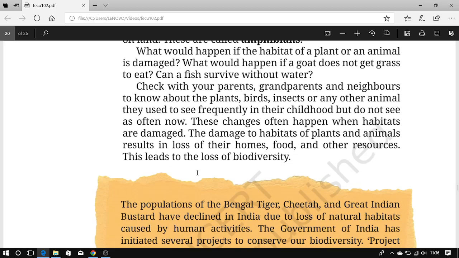Check with your parents, grandparents, and your neighbors to know about the plants, birds, insects, or any other animals they used to see frequently in their childhood but do not see as often now. These changes often happen when habitats are damaged. The damage to the habitat of plants and animals results in loss of their homes, food, and other resources. This leads to loss of biodiversity.